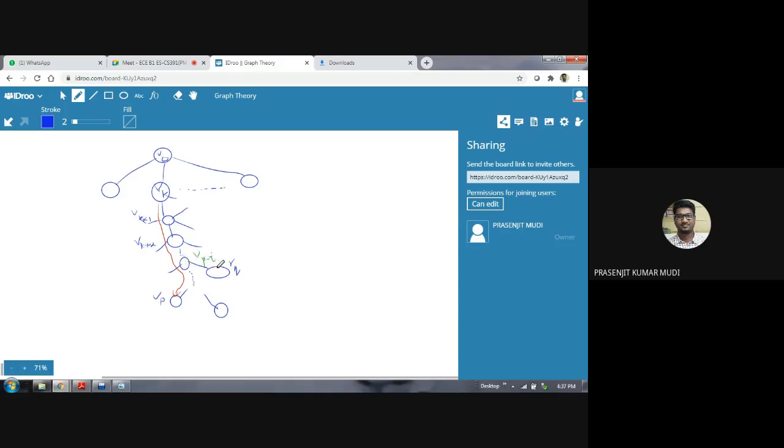You will again start the DFS traversal process from it. So this is the logic. If you continue like this, what will happen? You will traverse along this graph in such a way that all the vertices present in the graph will be visited exactly once. So this is an efficient traversal process and hence an efficient searching process. All the vertices are visited once. So this is the logic of the DFS algorithm in a graph.